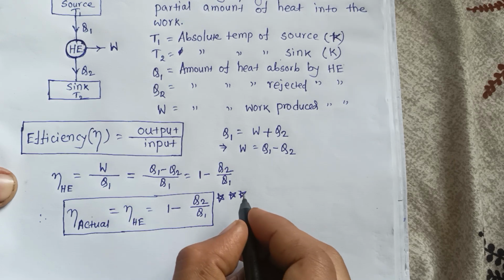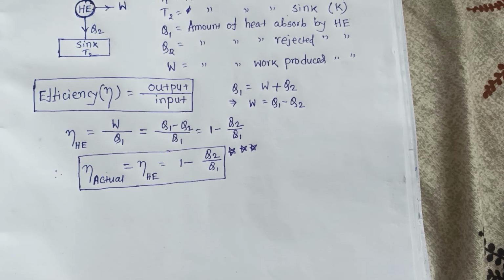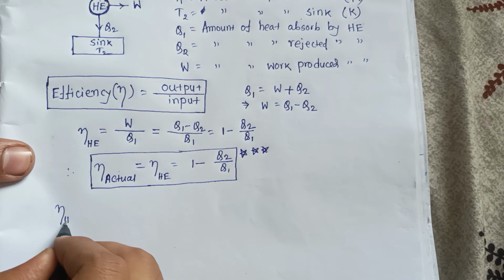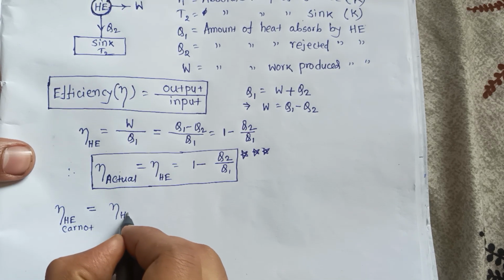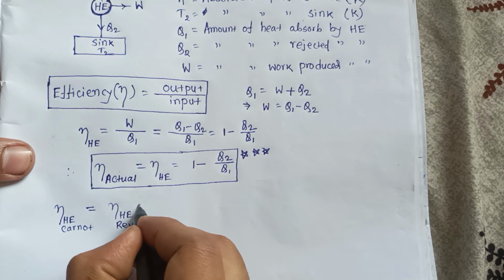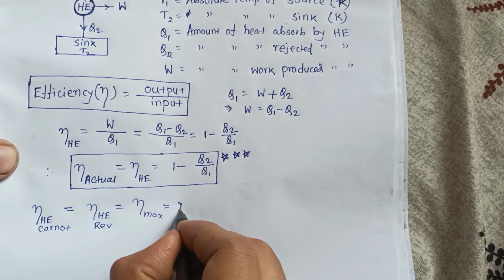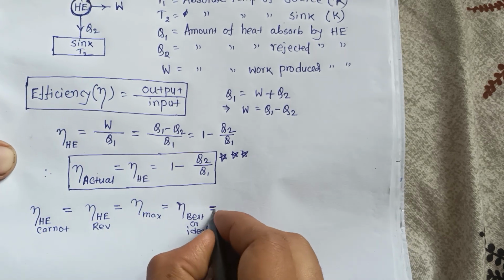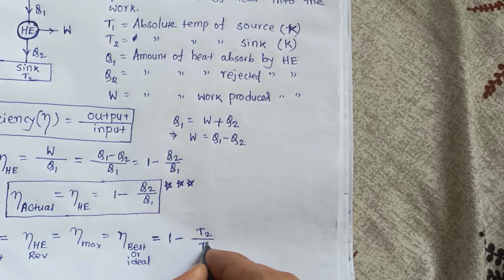This formula is very, very important. Now if you want to calculate the maximum efficiency, or Carnot efficiency, or heat engine reversible efficiency, or the best efficiency, or ideal efficiency, that is equal to 1 minus T2 by T1.